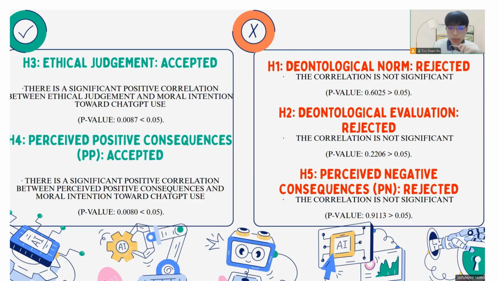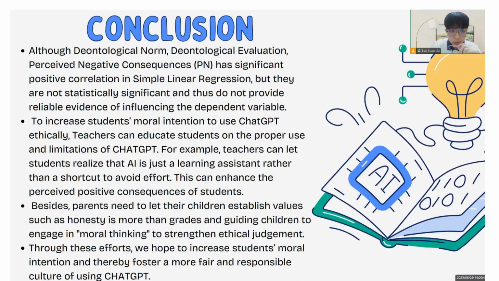The hypotheses of deontological norm, deontological evaluation, and perceived negative consequence are rejected because their p-value is higher than 0.05. Although they have significant positive correlation in the simple linear regression, after the multiple regression they are not statistically significant and do not provide reliable evidence of influencing the dependent variable.